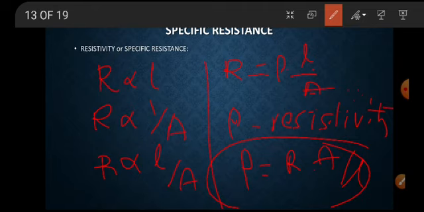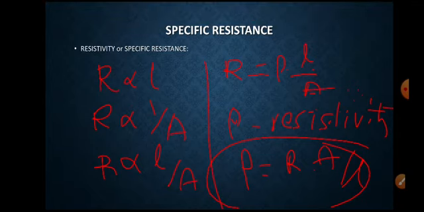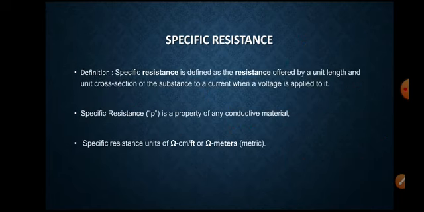The specific resistance is also called resistivity. The resistivity is defined as the resistance offered by a unit length and unit cross-sectional area of a substance to a current when voltage is applied. The unit for the specific resistance is ohm meter.